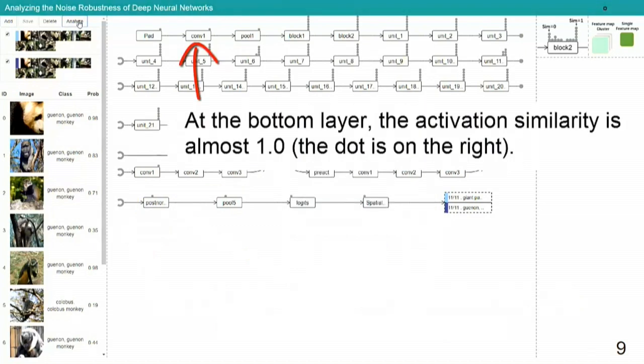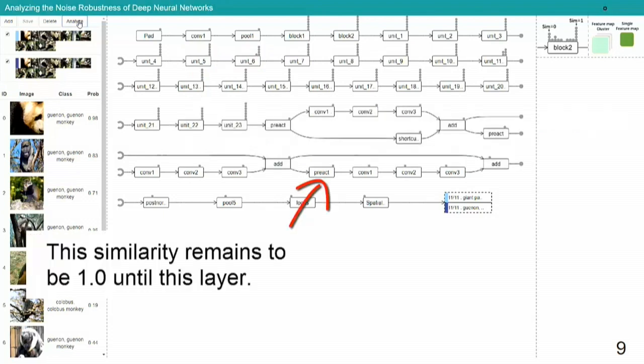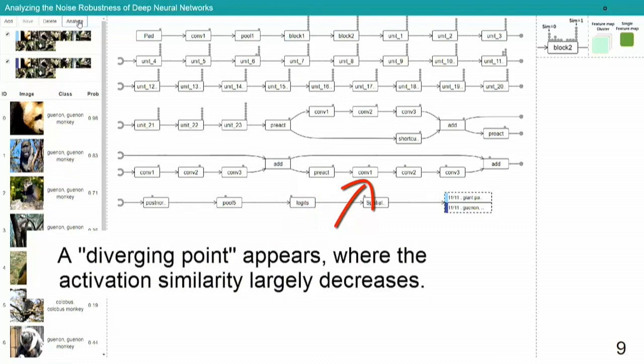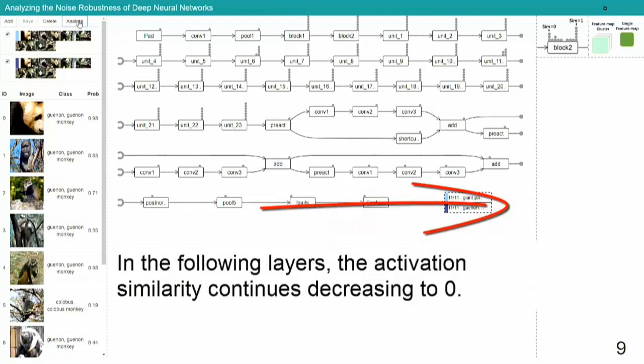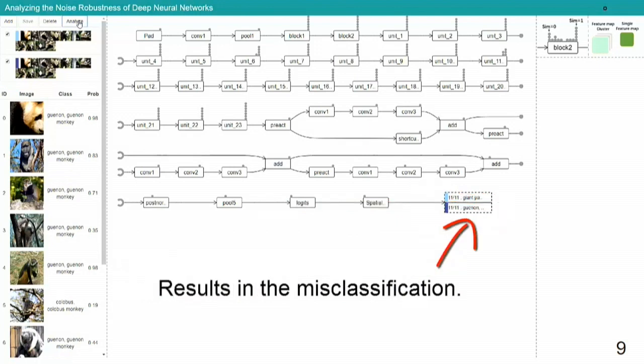The expert found that the dot is on the right at the bottom layer. It indicates the activations of this layer are similar between two data paths. And the similarity remained to be 1 until a deep layer. At the next convolutional layer, the activation similarity largely decreased. It means normal images and their corresponding adversarial examples diverge into different predictions. And the similarity continues decreasing to 0 in the following layers, finally resulting in the misclassification.